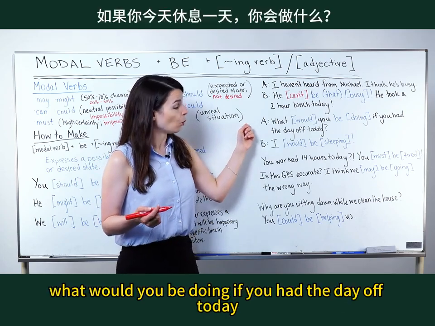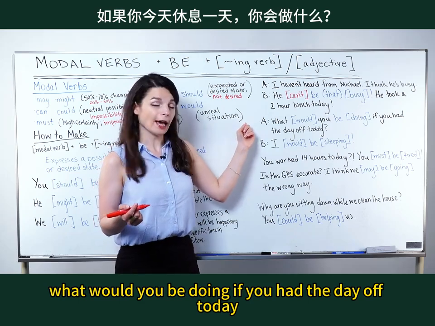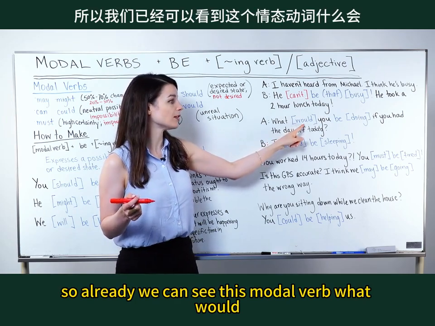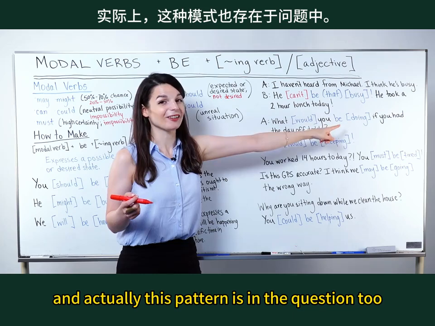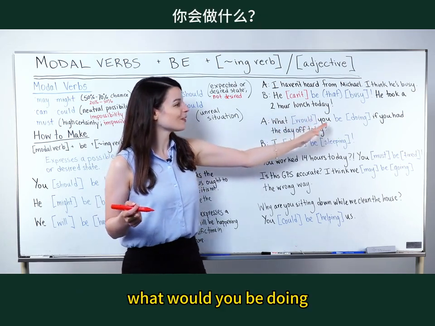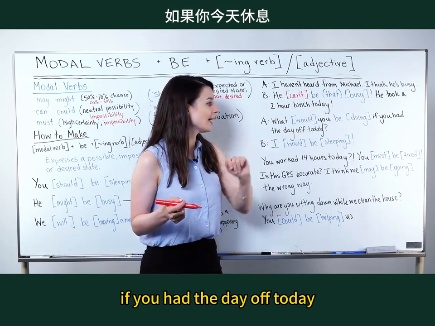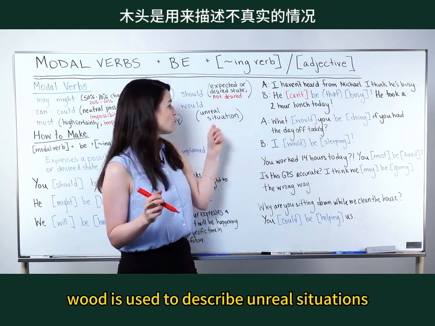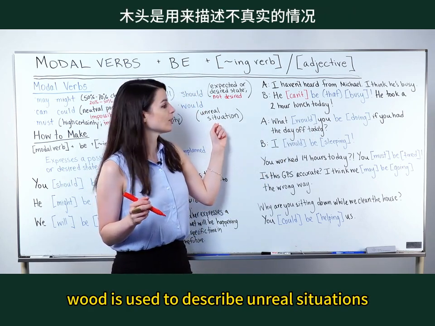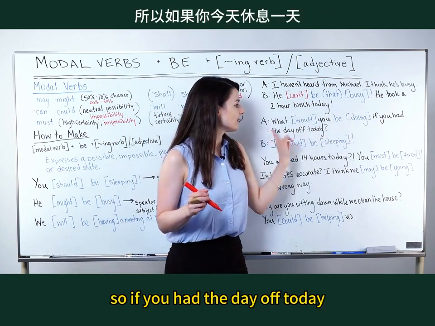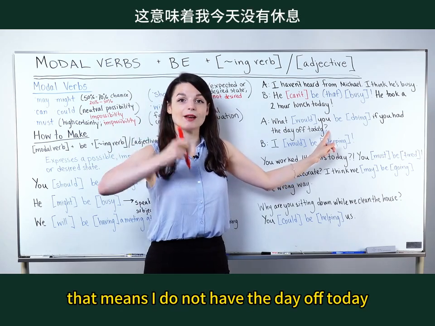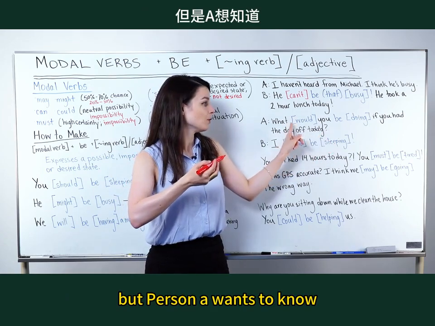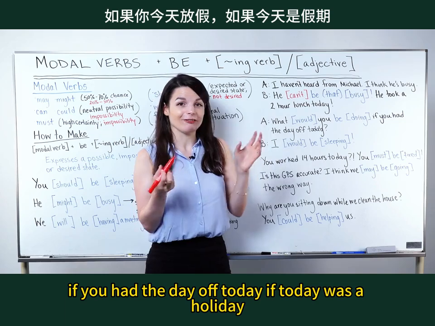A says, what would you be doing if you had the day off today? So already we can see this modal verb, would, in the question. And actually this pattern is in the question too. What would you be doing if you had the day off today? So we already know this is an unreal situation. Would is used to describe unreal situations. So if you had the day off today, that means I do not have the day off today. I am working today.